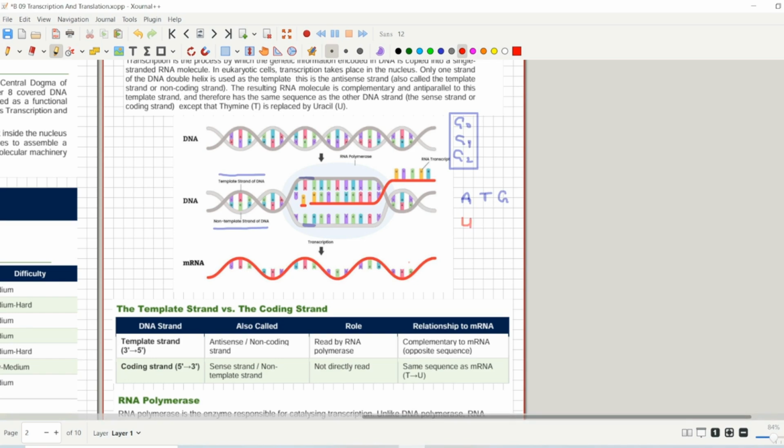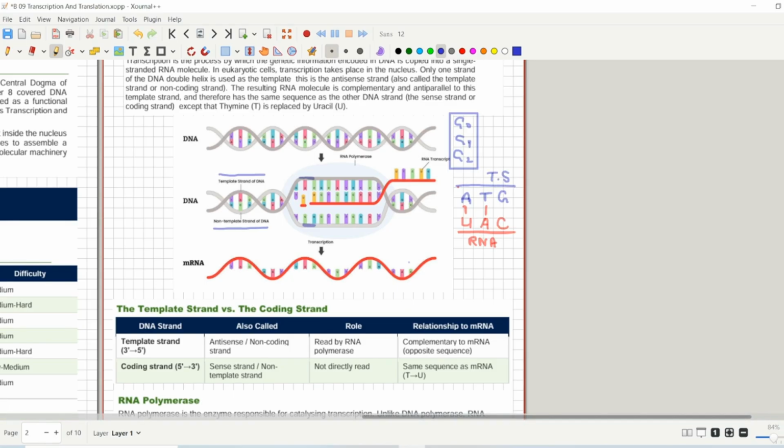You know that there is no thymine in RNA molecules. So if you are making an RNA, you have to keep in mind that you will have uracil, and with thymine you will obviously have adenine. So you will have reverse copies here, and with guanine you will have cytosine. So this is going to be the RNA molecule, and this is the template strand on which the whole transcription process is happening.